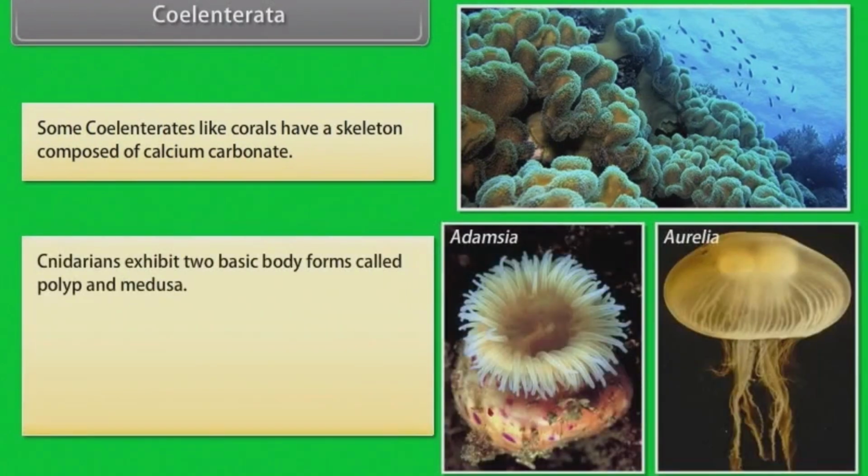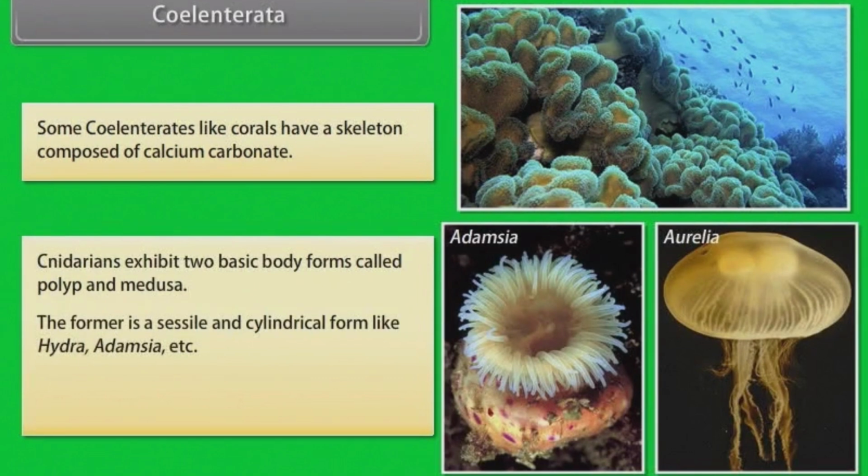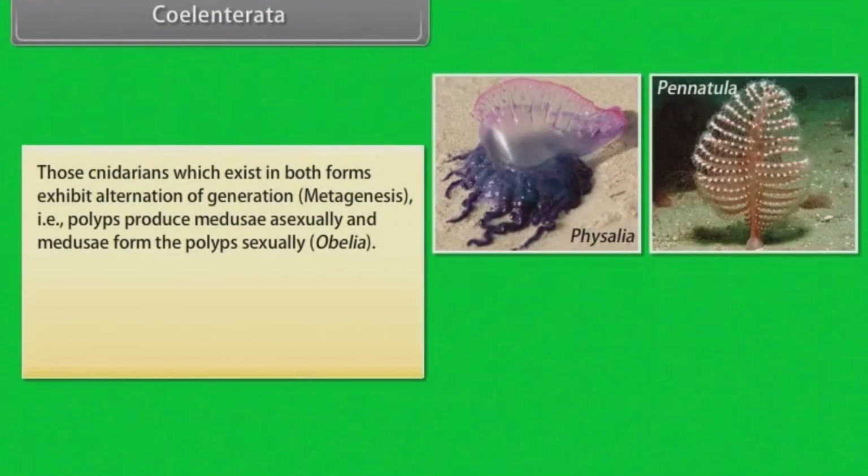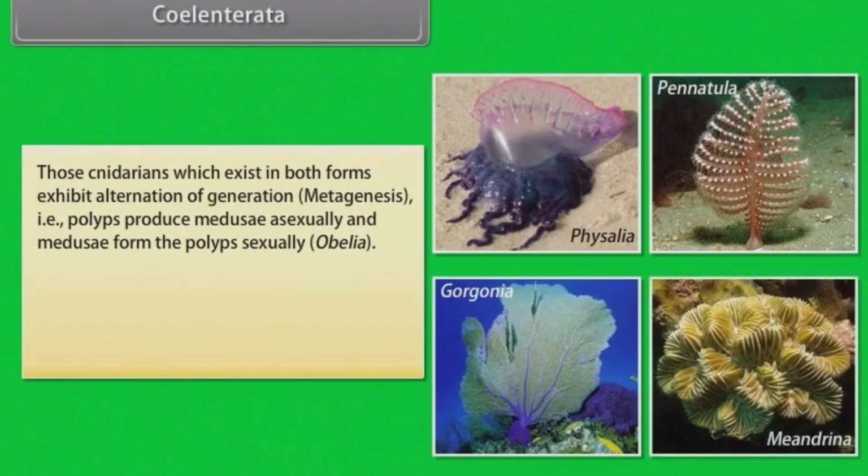Cnidarians exhibit two basic body forms called polyp and medusa. The former is a sessile and cylindrical form like hydra, Adamsia, etc., whereas the latter is umbrella-shaped and free-swimming like Aurelia or jellyfish. Those cnidarians which exist in both forms exhibit alternation of generation. Example, metagenesis, that is, polyps produce medusae asexually and medusae form the polyps sexually.